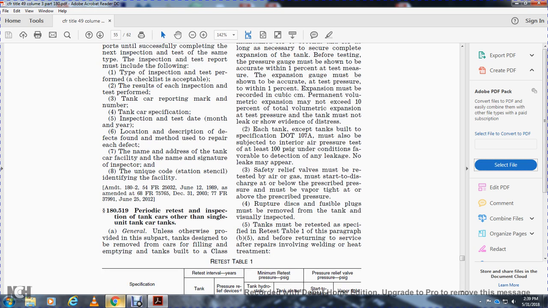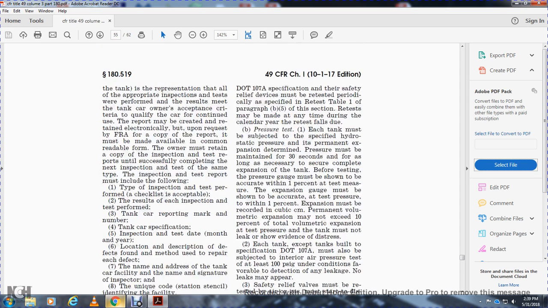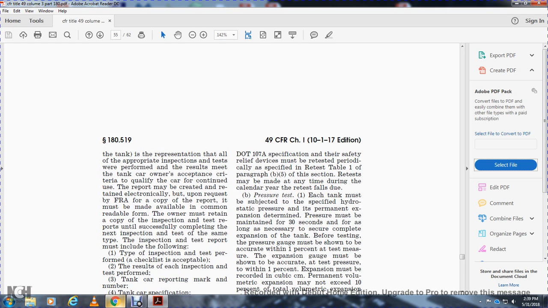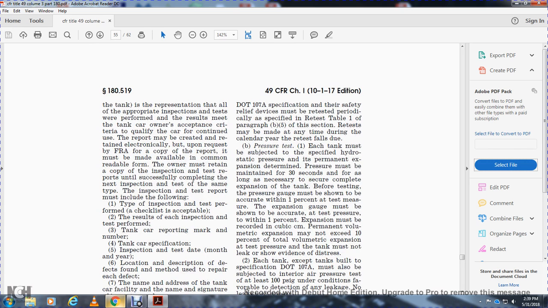Alright, 180.519 periodic retest and inspection of tank cars other than single unit tank cars. Generally, unless otherwise provided in this subchapter, tank cars designed to remove the cars from filling and emptying, built to the class of the 107A specification, and their safety relief devices must be retested periodically as specified in retest table number 1, paragraph B5 of this section. Retest may be made any time during the calendar year the retest falls due.